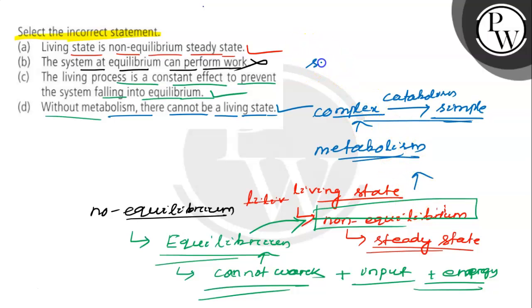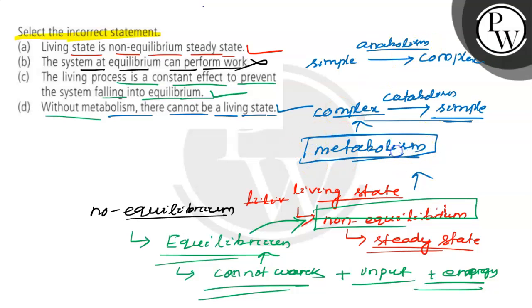And when simpler molecules are converted into complex molecules by combining with each other, this process is known as anabolism. That means this is a construction process. Both anabolism and catabolism combine to form the metabolism process. This is always seen in the living state. Where life does not exist, there will be no metabolism. So without metabolism, there cannot be a living state.